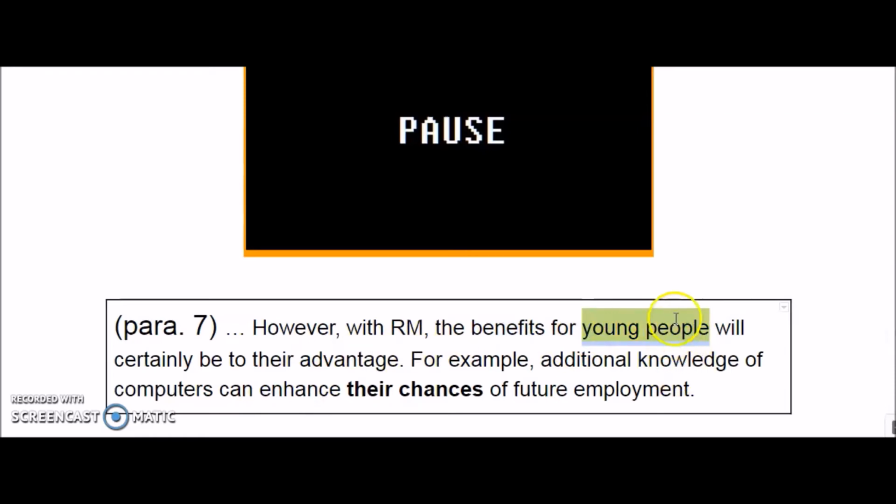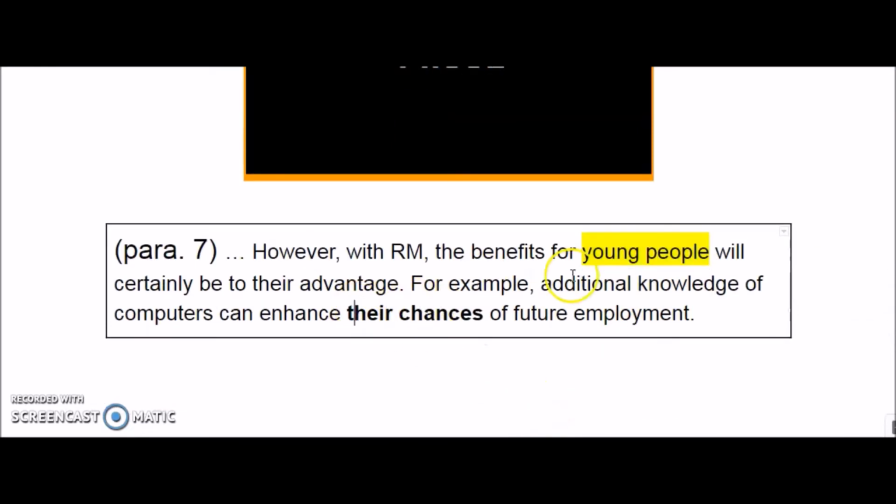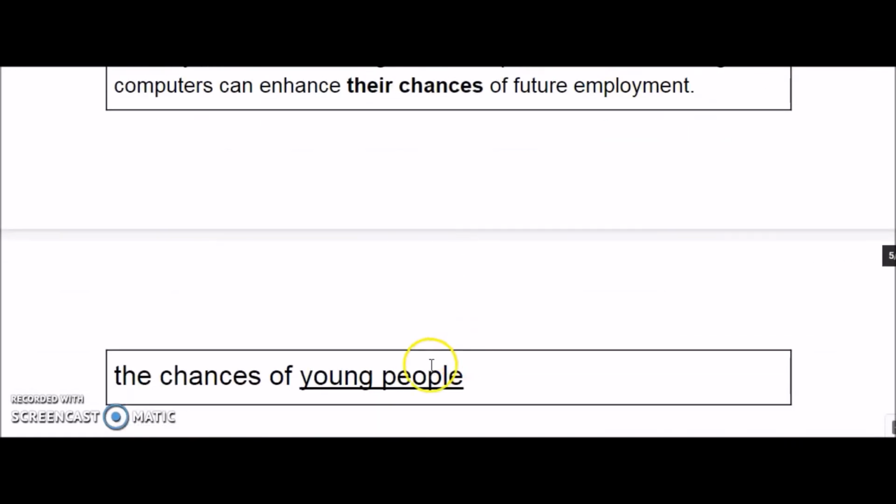When we put that here, it will make sense. It's like additional knowledge of computers can enhance the chances of young people, right? Their chances, young people. Okay, that's the answer. I hope it makes sense.